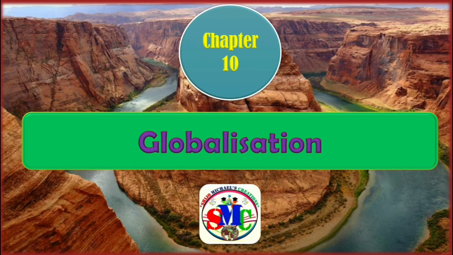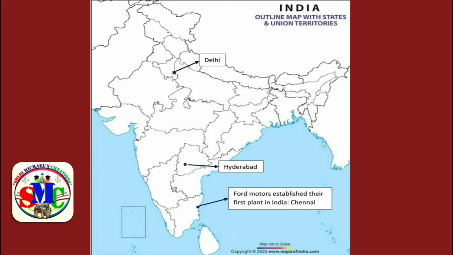Now let us move to chapter 10, that is globalization. Here in this map you can see the most important question that may be asked from this chapter. The first one, the location of Delhi. This is the location of Delhi. Next, to point out Hyderabad, and this is the location of Hyderabad. Next question, Ford Motors established their first plant in India. Where is it? Yes, it is in Chennai, and this is the location of Chennai.